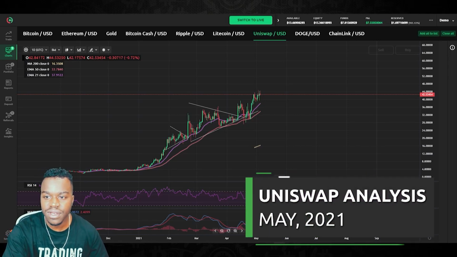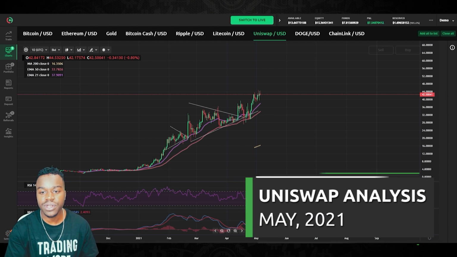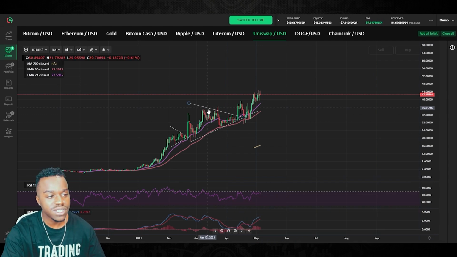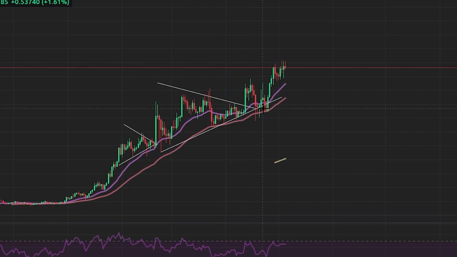So it looks like Uni V3 is finally here. All-time highs are also finally here for the Uniswap token. And since that last video that we did, price was consolidating, which eventually did break out of that wedge, making higher lows and continuing up towards the upside.